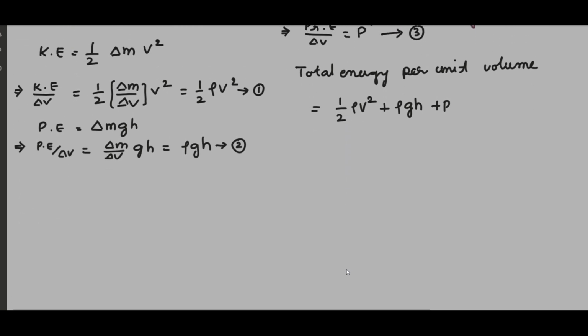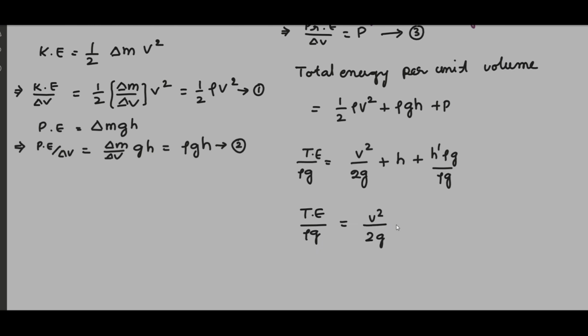We can do one more thing here. If you divide the total energy by rho g, then the total energy becomes v square by 2g, plus here rho g cancels, I am left with h, and if I take P as h dash rho g, then if I divide it by rho g, that also gets cancelled. Then the total energy per rho g can be given by v square by 2g plus h plus h dash.